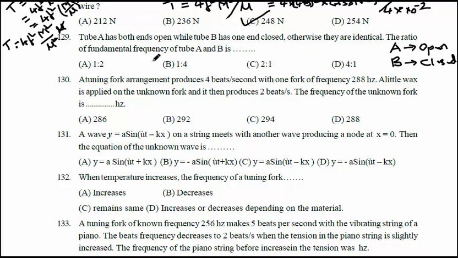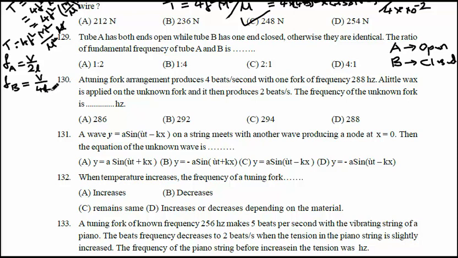The fundamental frequency of tube A, an open pipe, fA can be written as V by 2L. Similarly, the frequency of B, which is a closed pipe, is written as V by 4L.